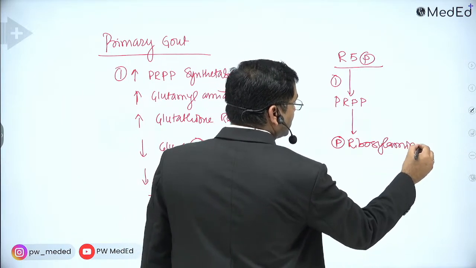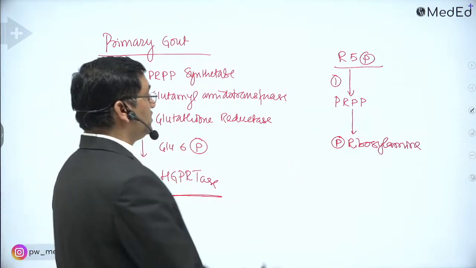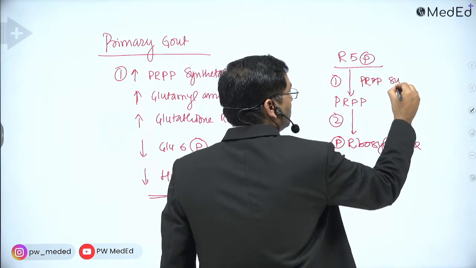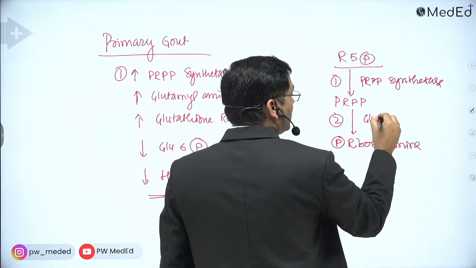These two reactions are very important in IMP, inosine monophosphate synthesis. The first is catalyzed by PRPP synthetase, and the second by glutamyl amido transferase.